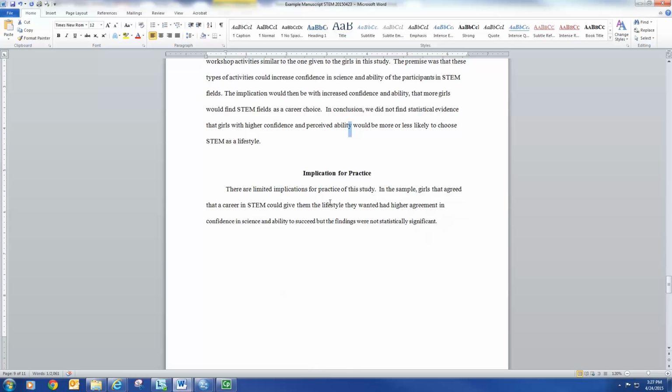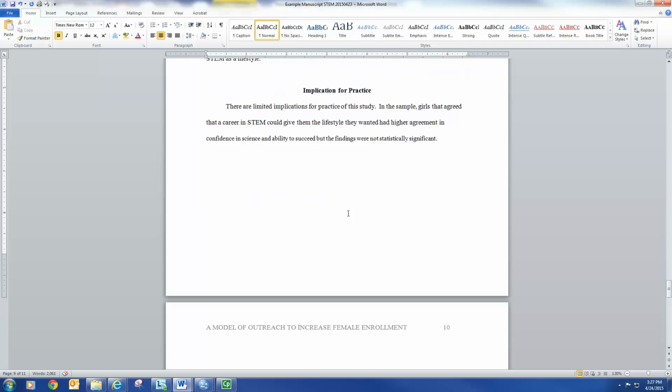But for the implications for practice, really try to work on that if you can. What does this mean, and what do the outcomes of this study mean for a practitioner? How would I take what I've learned in this paper and use it? That's what we're trying to do in the implications for practice.